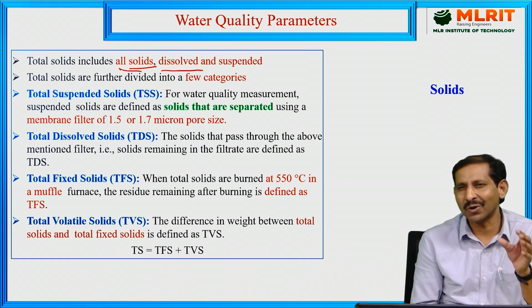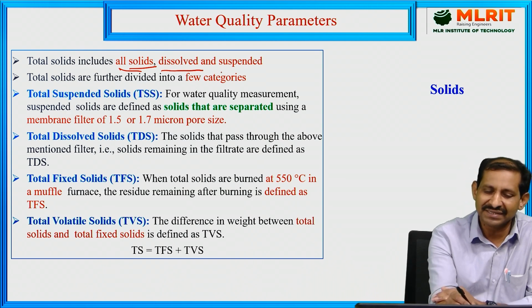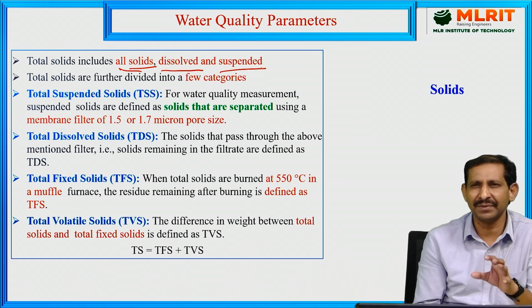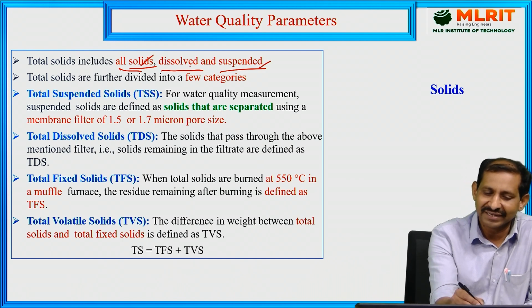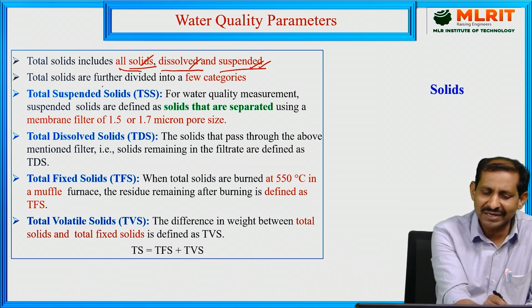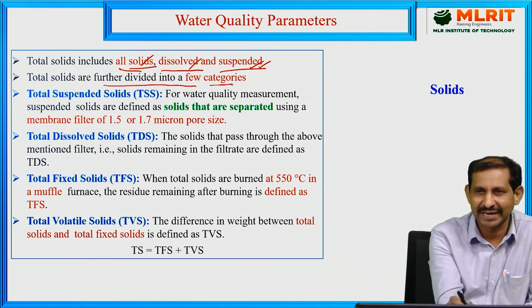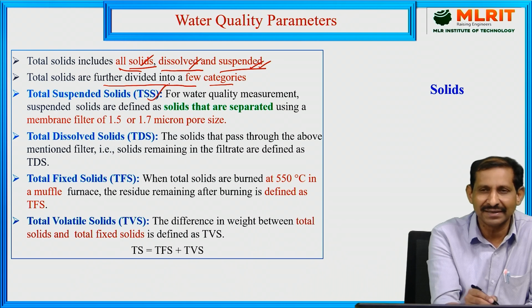Some of the salts will be dissolved freely in the solution or solvent. Some will be suspended, not soluble. Some will not be miscible, or suspended. All solids are dissolved salts and suspended impurities. So total solids are further divided into a few categories. The first one is the total suspended solids.